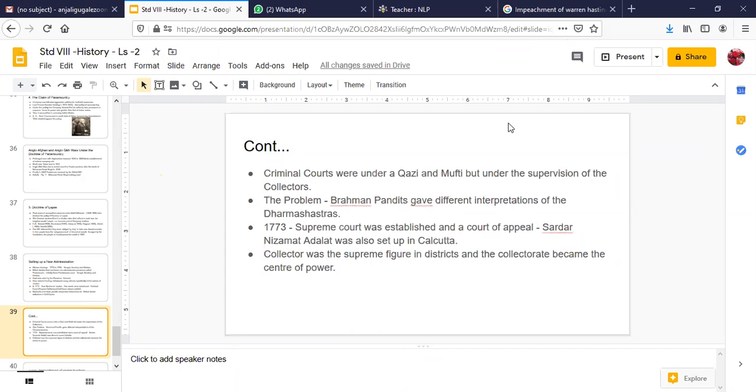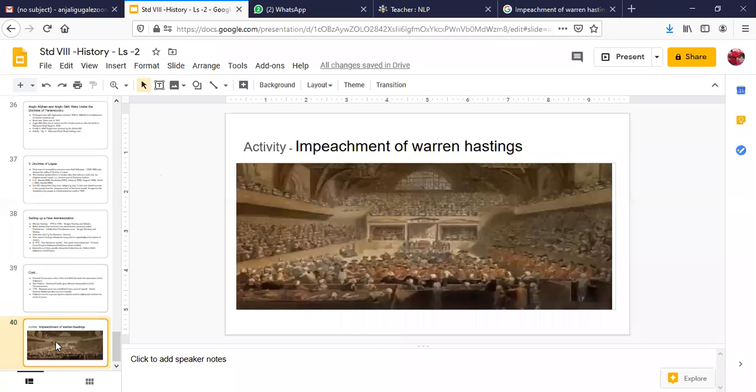Now during those times, the collector was the supreme figure in the district, and the collectorate became the center of power. So here, children, we have looked at how the making of laws comes under the legislature, and it was not taken up entirely by the British during those times. Slowly they were acquiring complete control over the administration of the Indian subcontinent, making new laws and then implementing them. Initially some problems were there, and because of these problems, even Warren Hastings faced impeachment in the British Parliament.